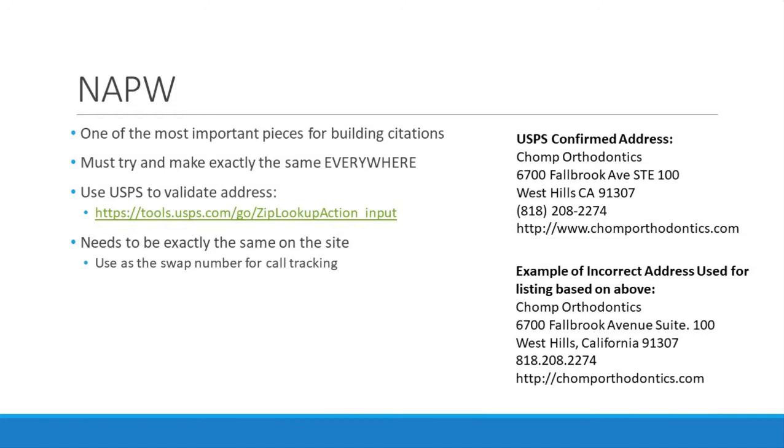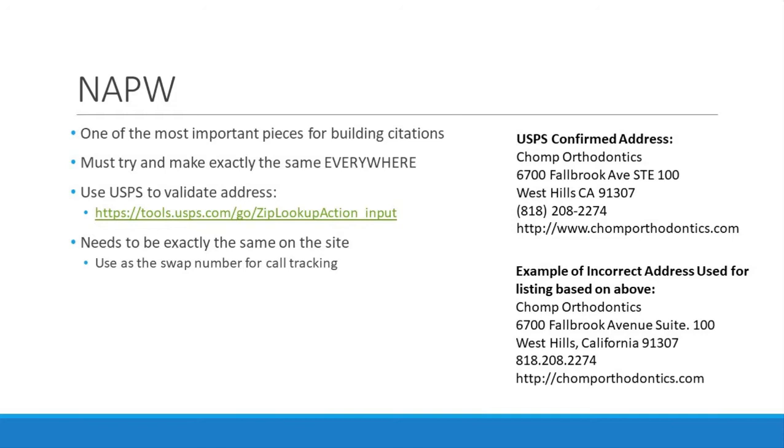So someone will say, oh, I want to use phone numbers specifically for organic. But they don't understand that organic drives traffic to your website, and it's not the listing or the profile that's going to get the call, but it's them coming as a referral to your website through organic or through one of these listings. And then using a call vendor like CallRail, it takes that number and sets that as a default number, but it swaps a different phone number over that when someone comes. What that does is it allows you to get within the CSS that specific phone number across the site, so search is able to correlate that across all these different profiles.